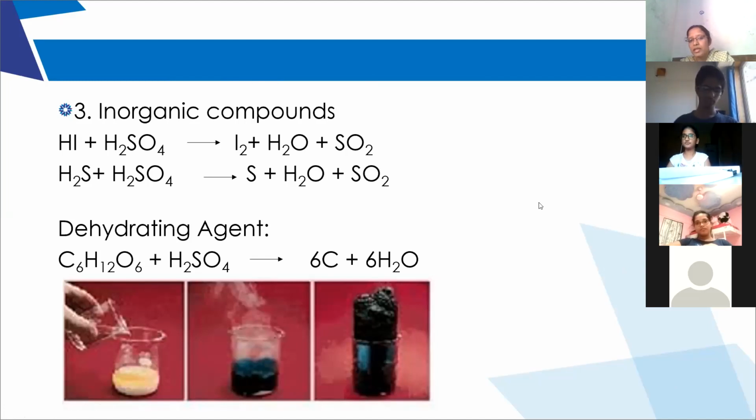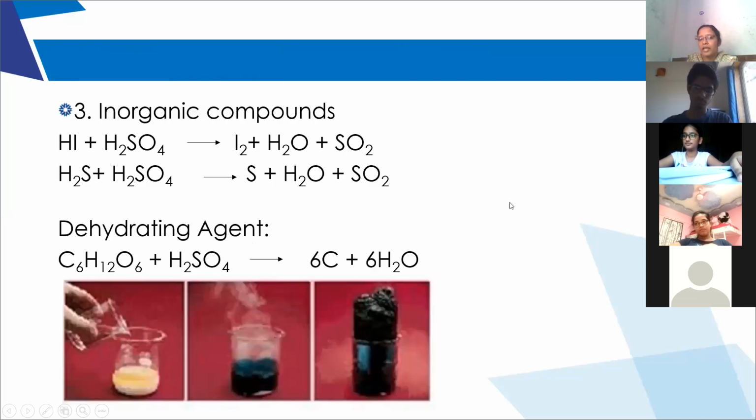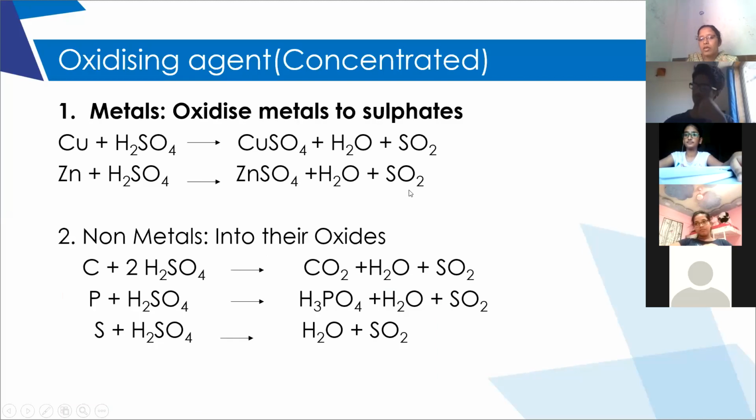Okay. We are discussing the properties of sulfuric acid. Concentrated sulfuric acid is a best oxidizing agent. What is an oxidizing agent? It adds oxygen or else it removes hydrogen, right? So concentrated sulfuric acid can oxidize metals, it can oxidize non-metals, it can also oxidize some hydrogen compounds. So how does it oxidize metals?